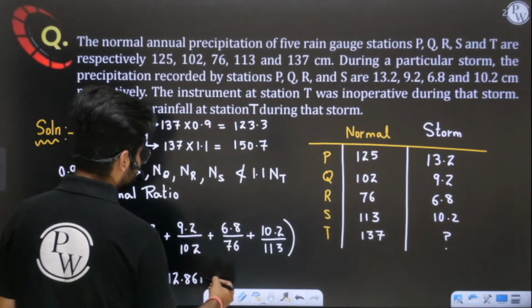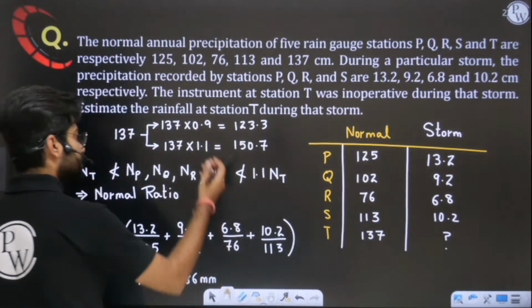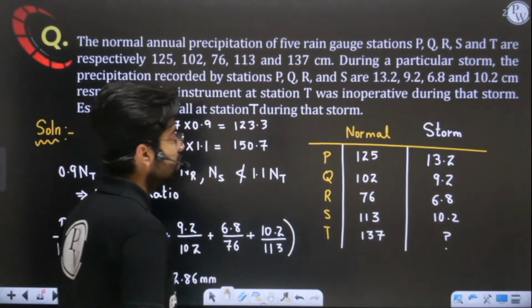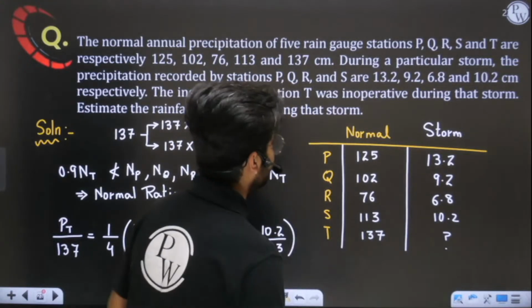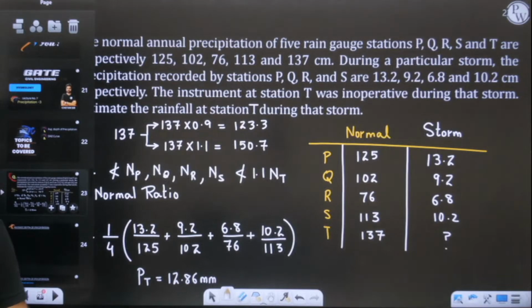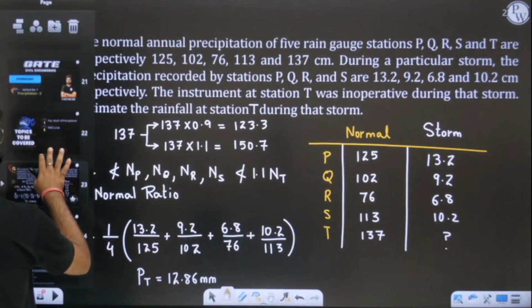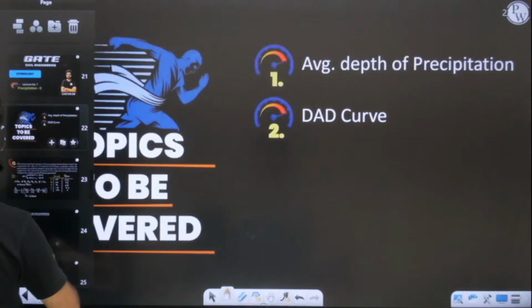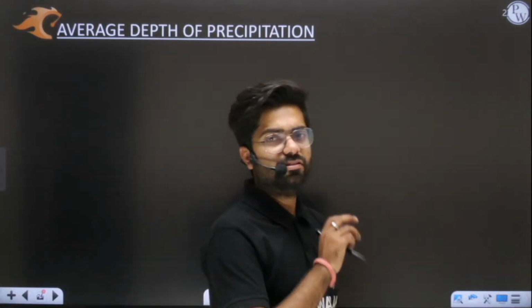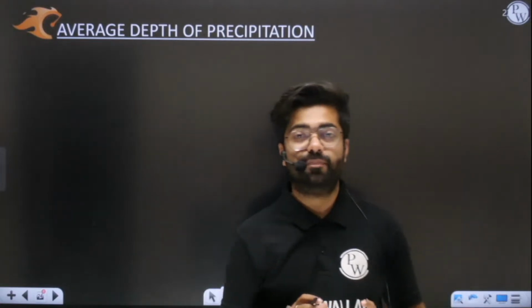Okay, so these types of questions you can expect. See, this is a question from your GATE examination only. This question has been asked in the GATE examination. So remember this. This is very, very important. I hope this is very, very clear to you. Now we'll proceed with our next topic, which is none other than average depth of precipitation. See, average depth of precipitation is one of the most important topics of your precipitation chapter.